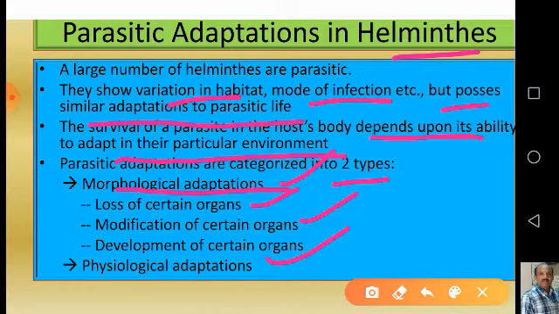And the other type of modification is physiological adaptations. Both morphological and physiological adaptations enable the larval stages and the parasites to adapt to the new environment of the host body, inside or outside, very quickly, and to sustain their parasitic life.